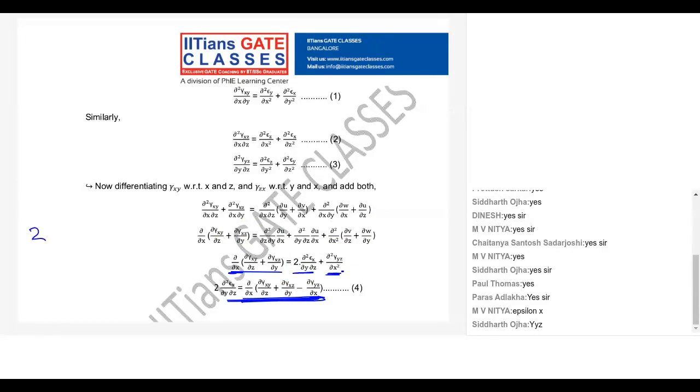Now when I write my normal strain in x direction, what derivatives will come? Y and z. You can see y and z. Since it is in x direction, my bracket outside will be dou by dou x. Now the first term will be negative because it is about x.